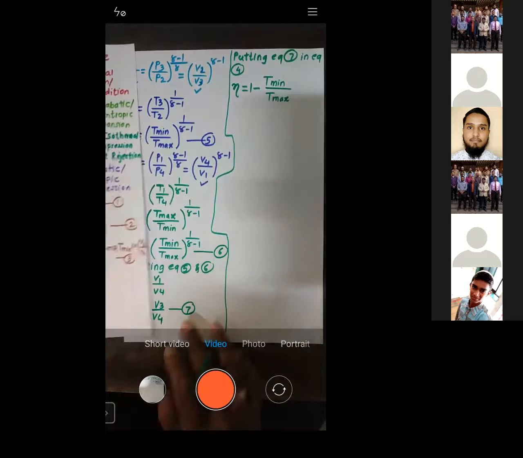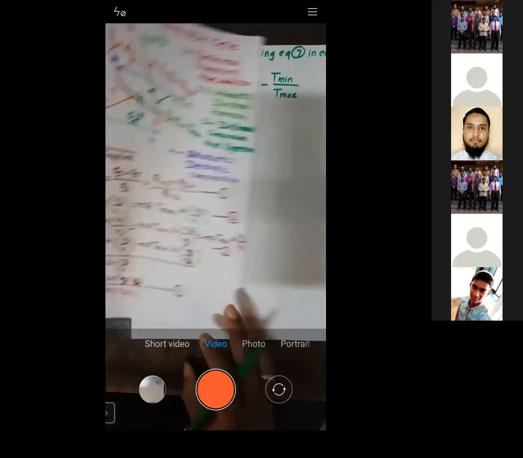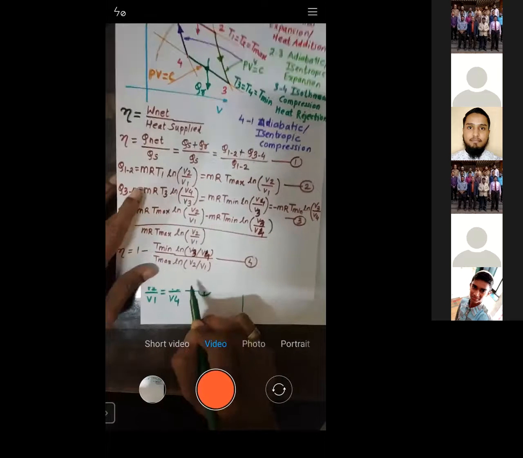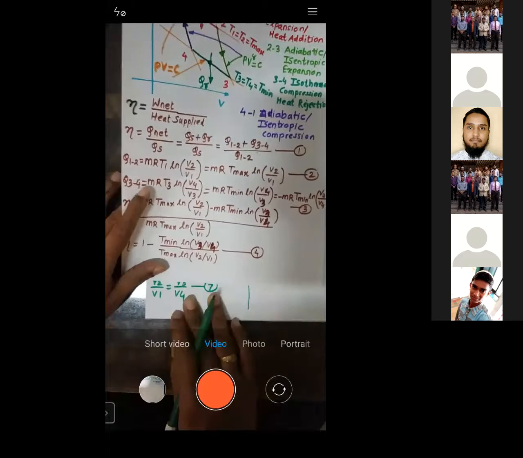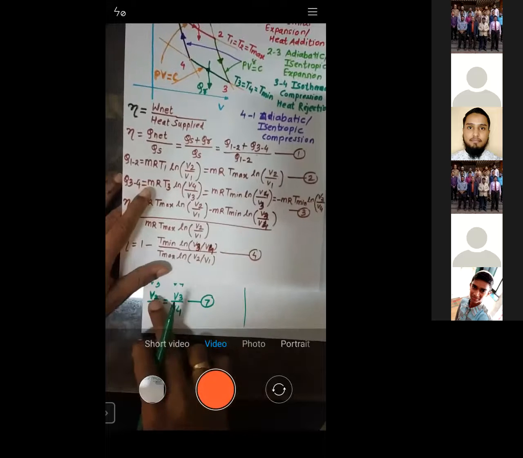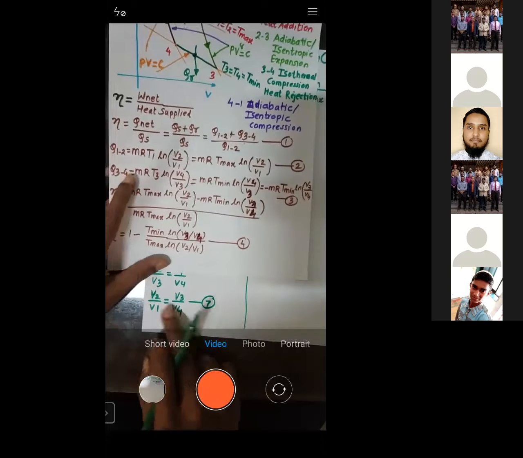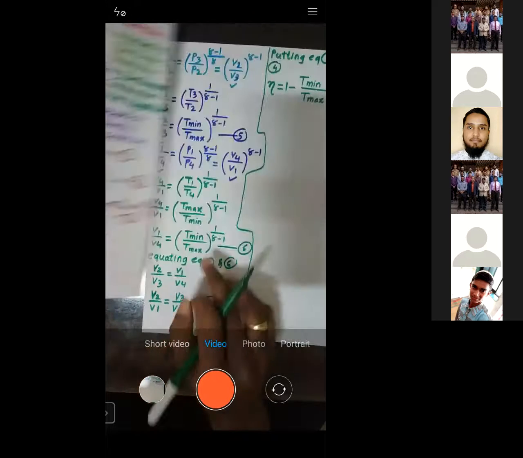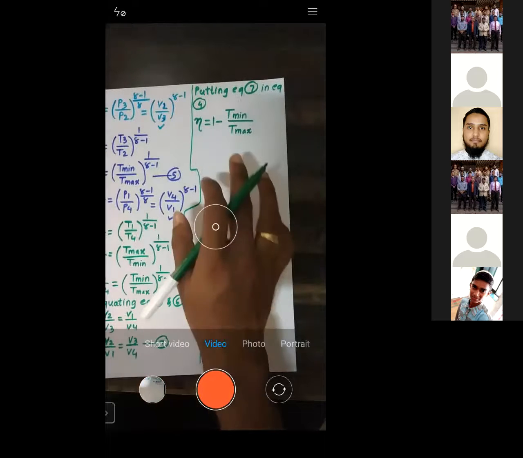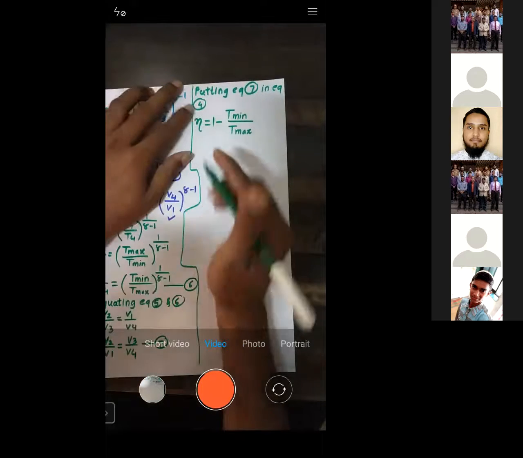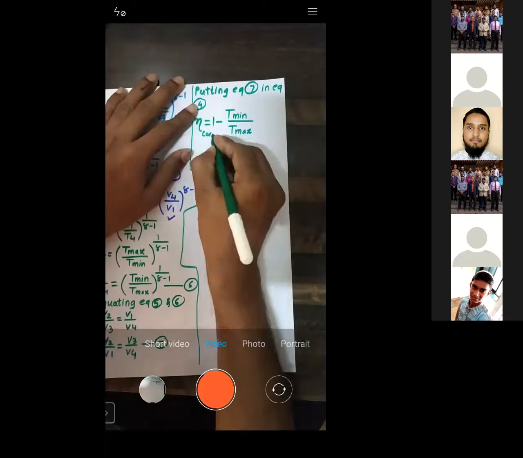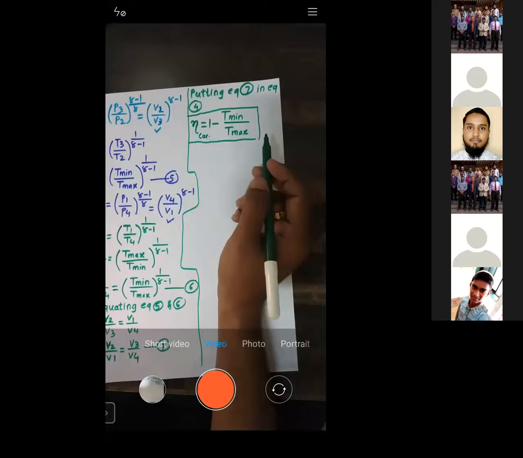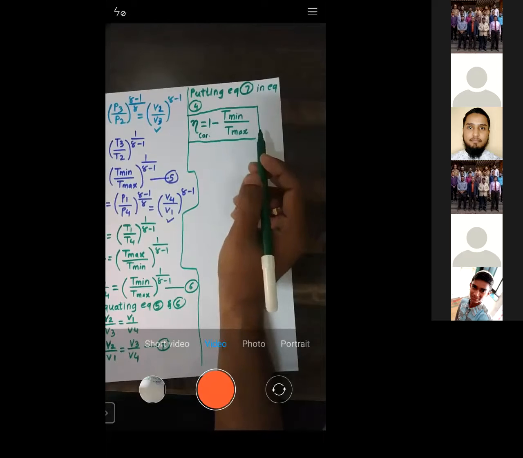The reason is that we concluded V3 by V4 is equal to V2 by V1. So this gets cancelled. What is the meaning? 1 minus T min by T max, right? So this is the formula for efficiency of Carnot cycle.